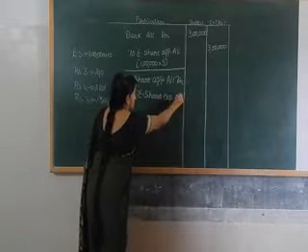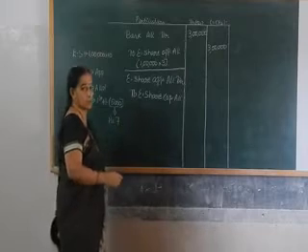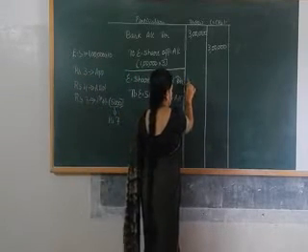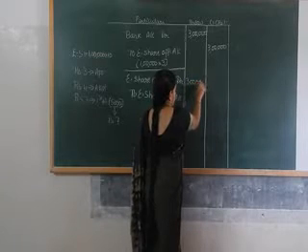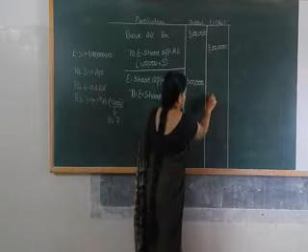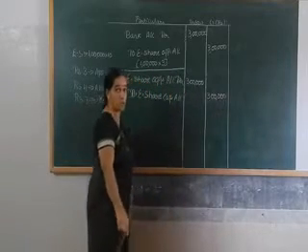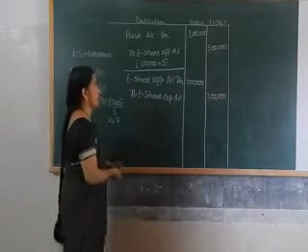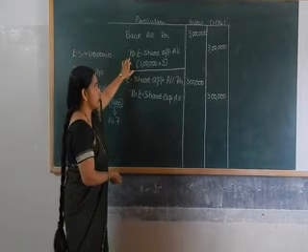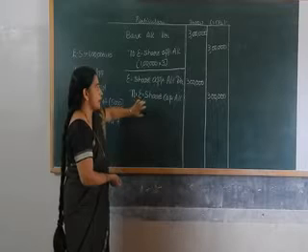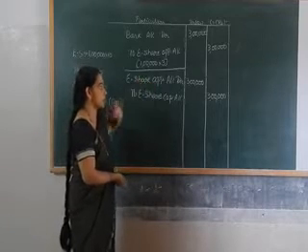What is the amount received with regard to application money? Rupees 3 lakh. That 3 lakh will be transferred to the equity share capital account. So the credit balance in the application account is transferred to share capital by debiting the share application account.